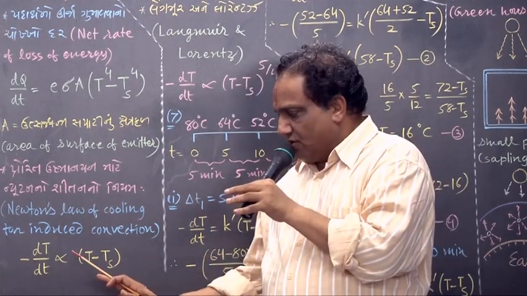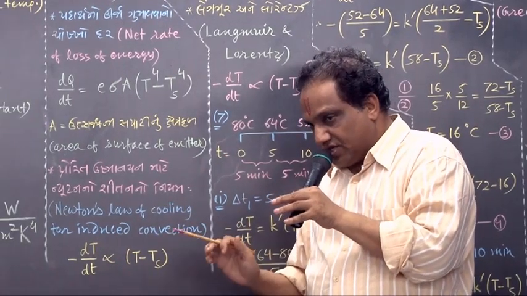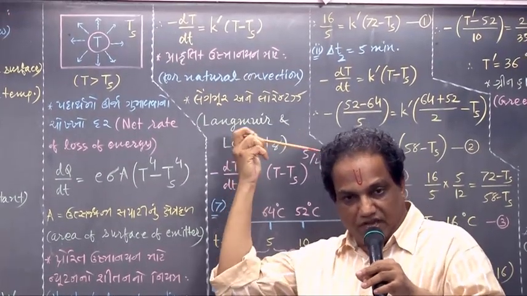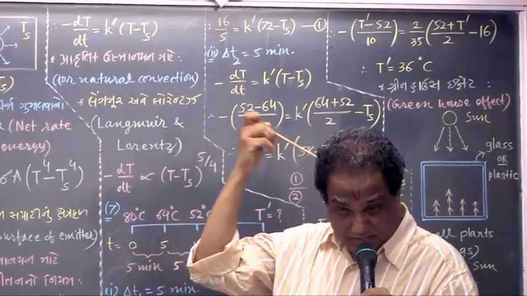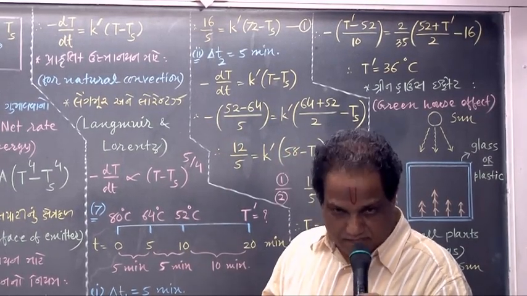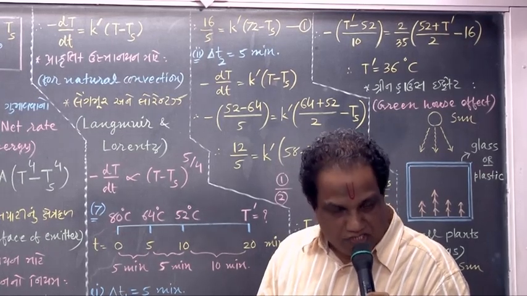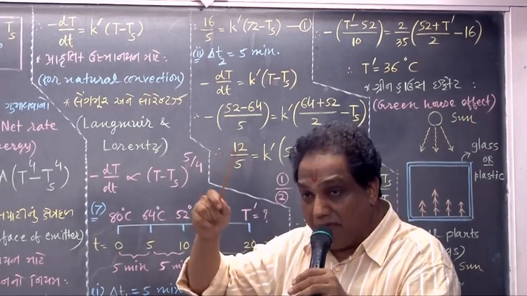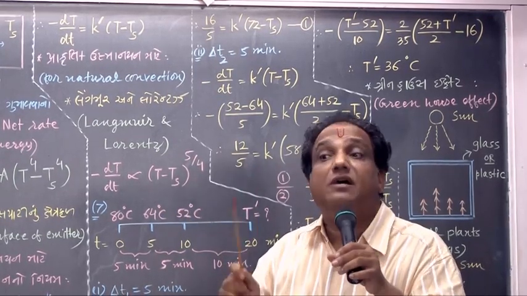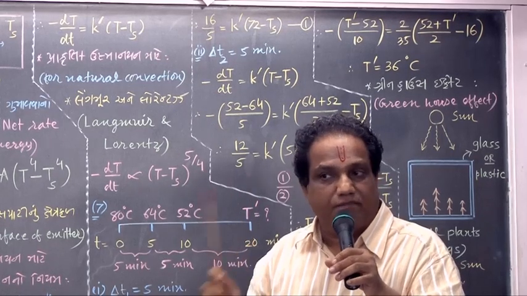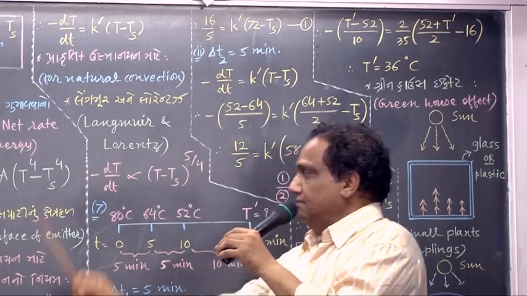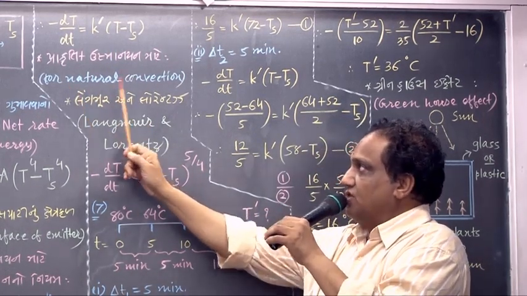Simple. Now when you remove the sign of proportionality, you may put a proportionality constant, say K dash. Why am I not putting K? What is K in this chapter? Thermal conductivity. Correct. So if I write K, somebody may misunderstand that it is thermal conductivity. Actually it is the proportionality constant, not thermal conductivity. That's why I am putting a different symbol, K dash.